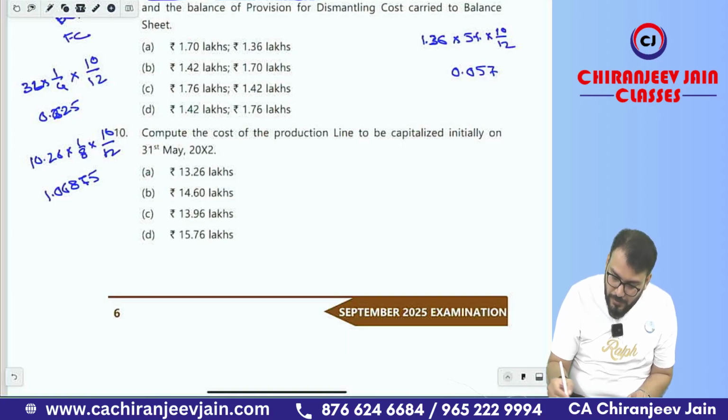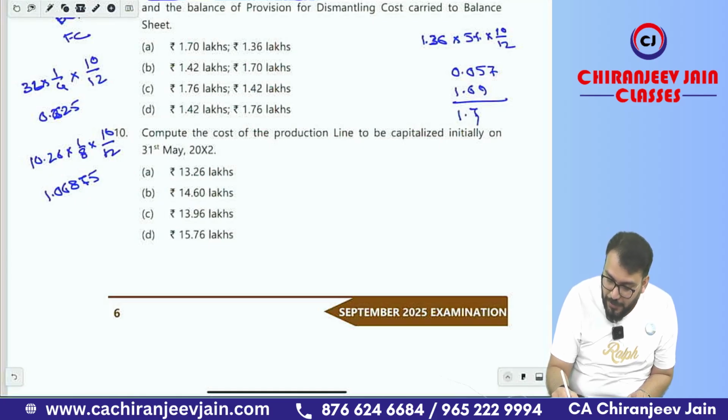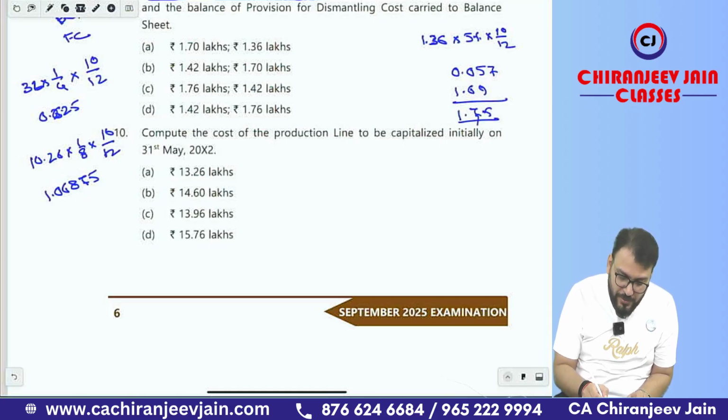Depreciation total is what? 1.06875 plus 0.625, it is coming 1.69. So approximately we can say 1.69. If you sum the total with 0.057, it is 1.75. So I think approximately it is option number C.